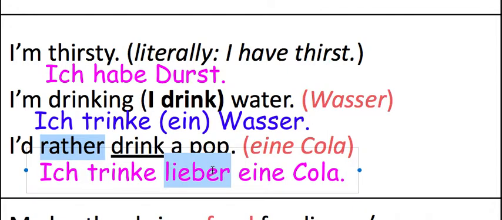So in English you say I would rather, in German you will say I drink, and then put the word rather. So Ich trinke lieber eine Cola. So here we have the phrases Ich habe Durst. Ich trinke Wasser. Ich trinke lieber eine Cola.